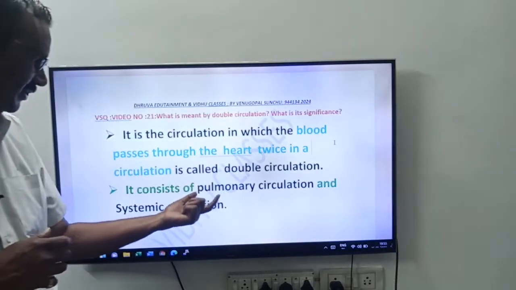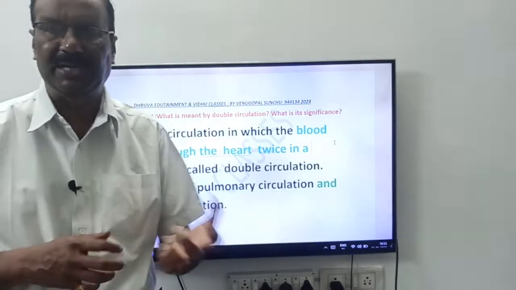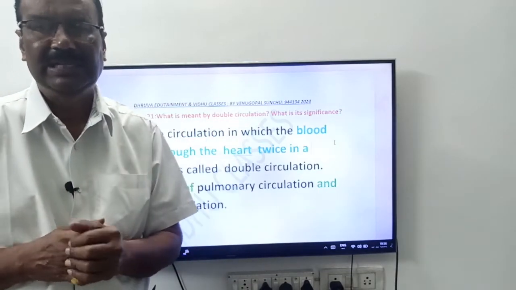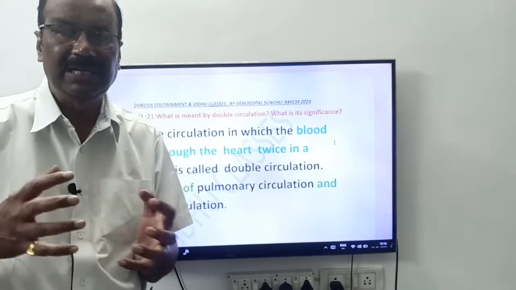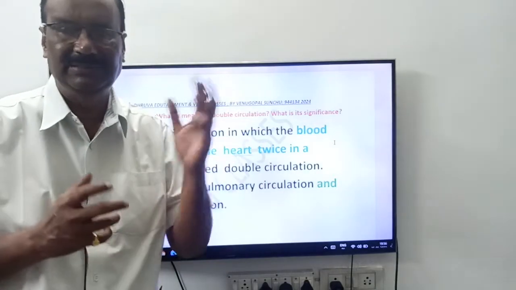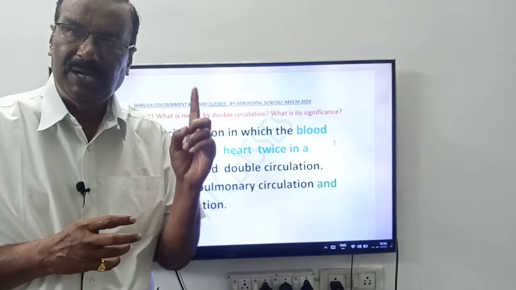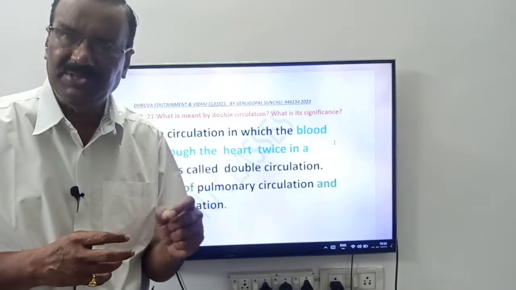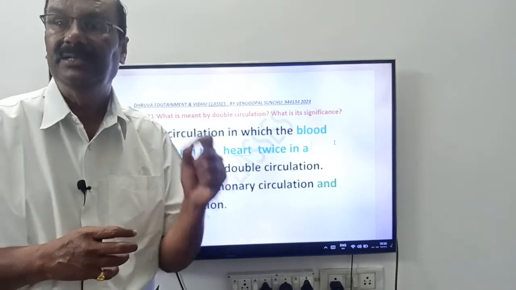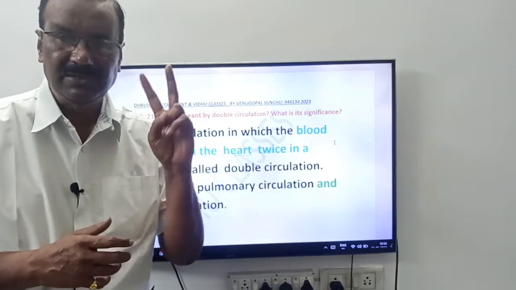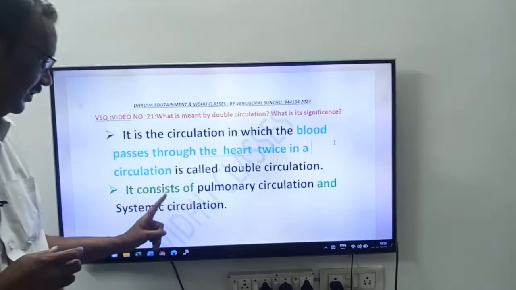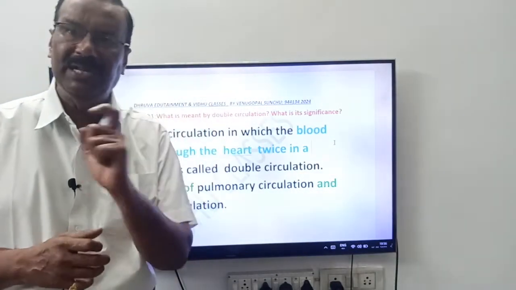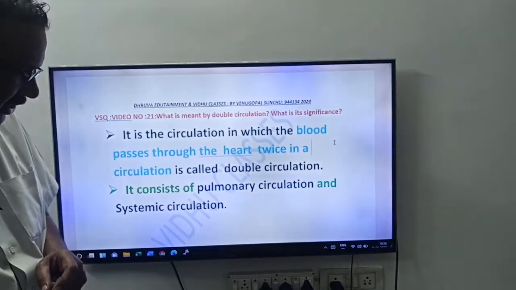Now come to the second one, friends: systemic. Whenever you hear the word systemic, you have to recall the body parts. Systemic circulation means circulation between heart and body parts, and body parts and heart. Okay friends, pulmonary circulation means between heart and lungs. Systemic circulation means between body parts and heart. So double circulation has two parts. It consists of two systems: one is pulmonary circulation and the other is systemic circulation.